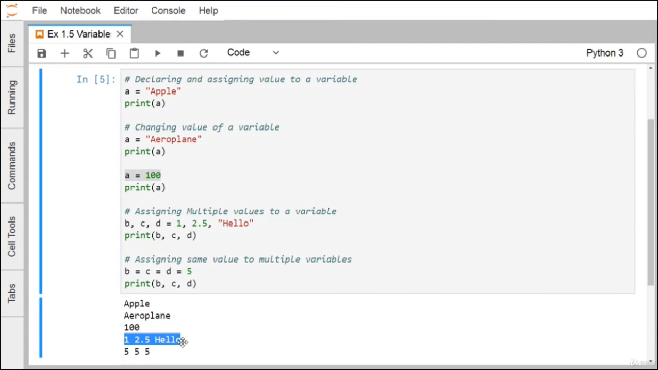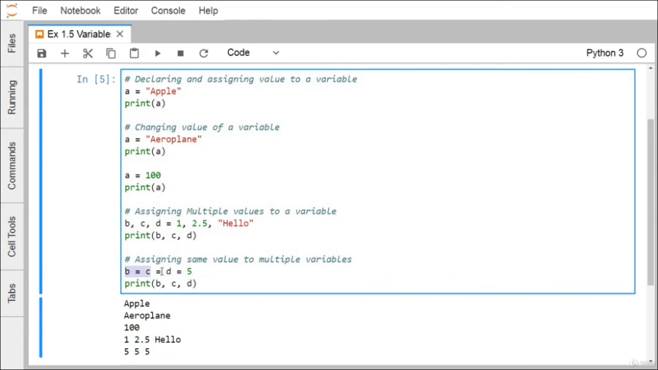Next one is assigning the same value to multiple variables using a single statement in the same line. So b is equal to c is equal to d is equal to 5. That means 5 is assigned to b, c and d at the same time in a single assignment statement. So 5 5 5 is going to get printed here.